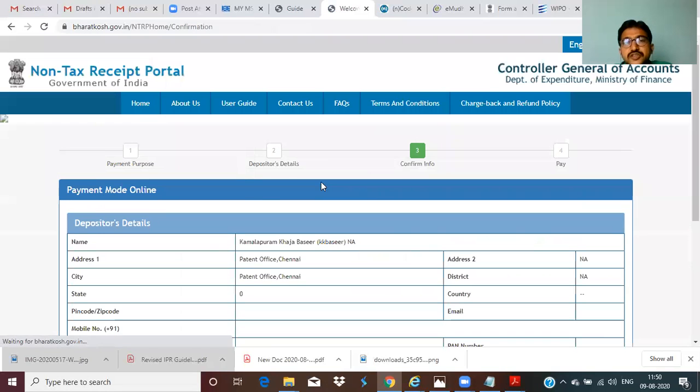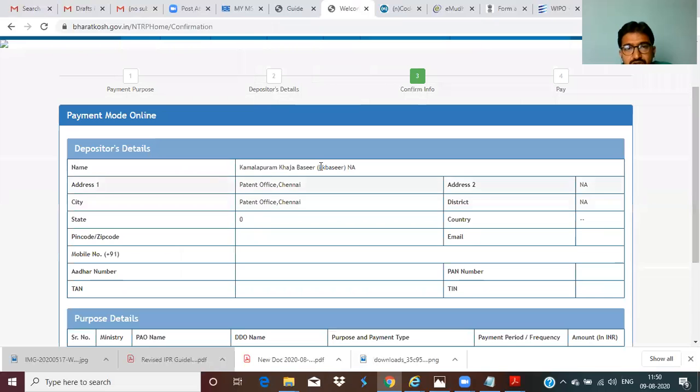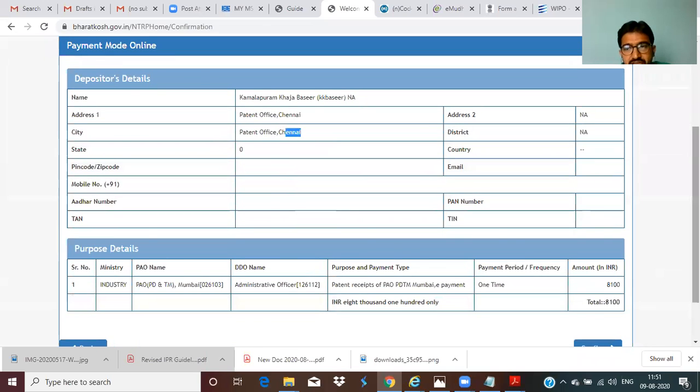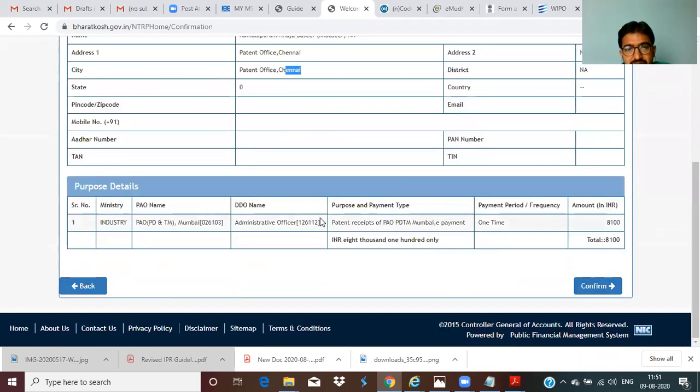So it will show you the total details. As I said, automatically it shows the Chennai patent office for form 1, because my address is Tirupati. Whatever details you have, the total details. For what purpose are we filing? For the administrative officer we are paying this 8,100. So confirm.